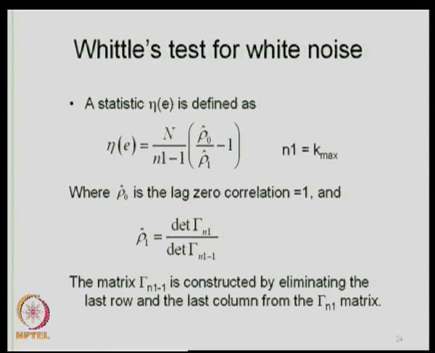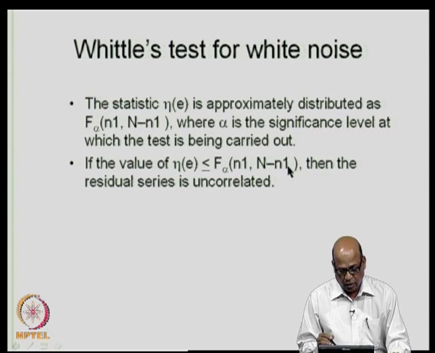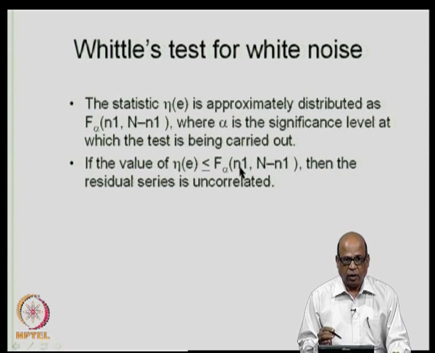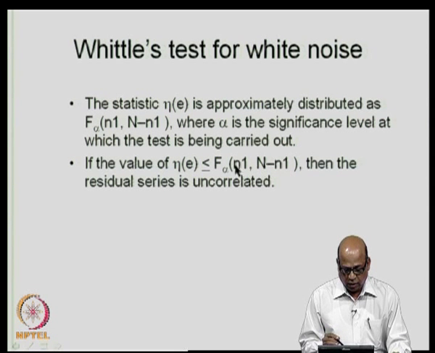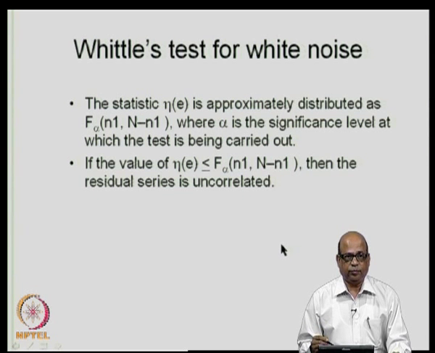Once you get eta, you compare this eta with F alpha, n1, n minus n1. Here n1, which in this case is k max, and n minus n1 define the degrees of freedom. If the eta you have calculated is less than this critical value of F, and alpha is typically chosen as 0.95 or something, then it passes the test.